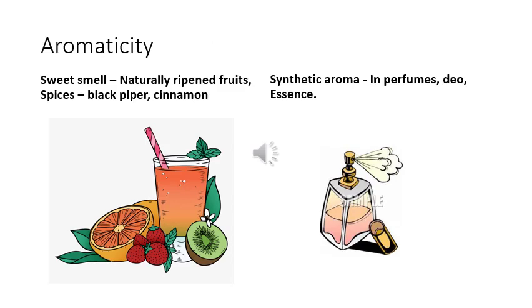Odor or smell is the next physical property which we can consider for identifying the aromatic compounds. Generally, all aromatic compounds have a specific sweet smell. They are named aromatic due to this property. Such compounds are present in fruits like apple and all citrus fruits. These compounds are also present in spices like black pepper and cinnamon, which we use in our foodstuff. Their smell itself is their identity, which is used in preparing synthetic flavors also.